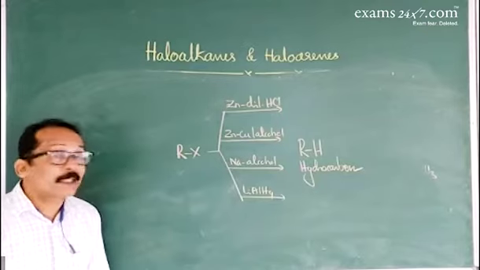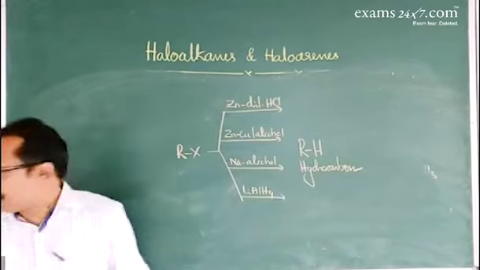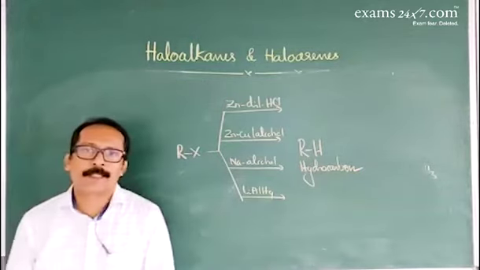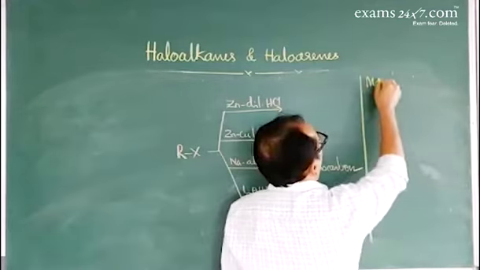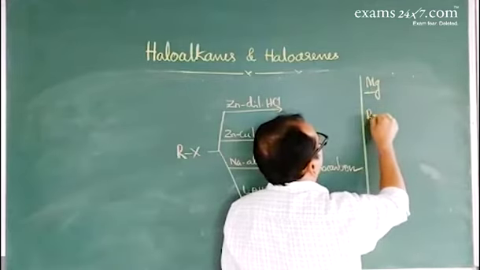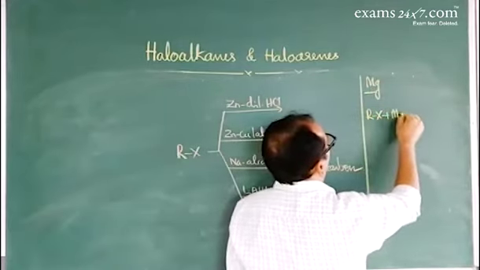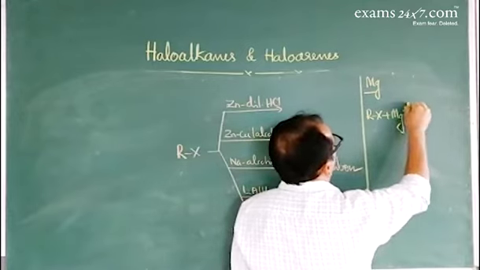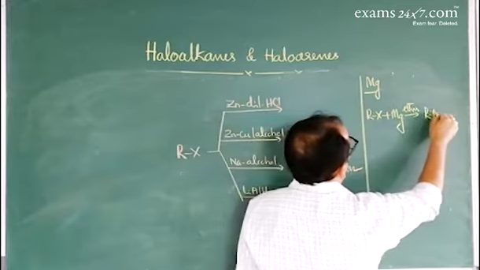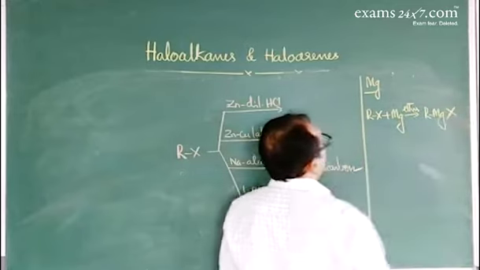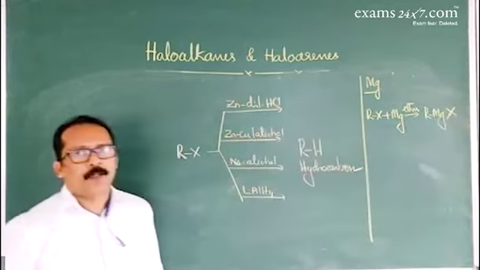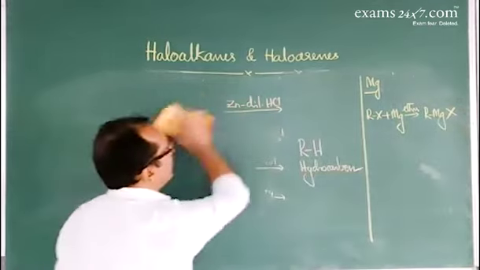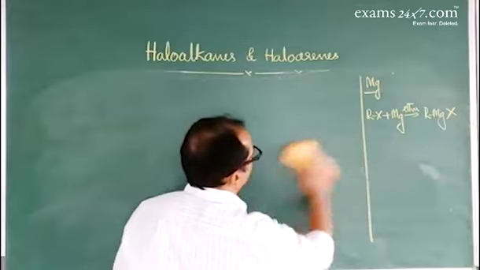Next, reaction with metals. First one, reaction with magnesium. When haloalkanes react with magnesium in dry ether, it gives a very important organic compound called Grignard reagent. Using Grignard reagent, almost all organic compounds can be synthesized.